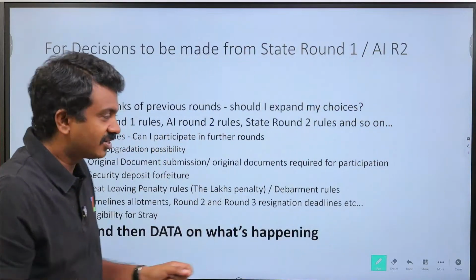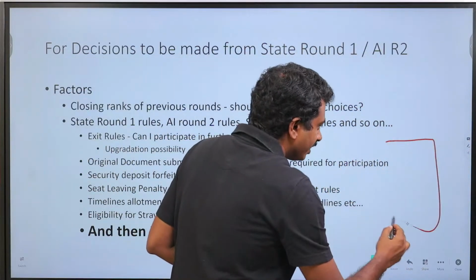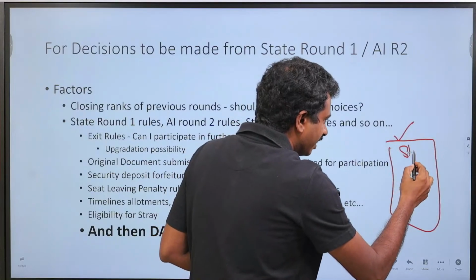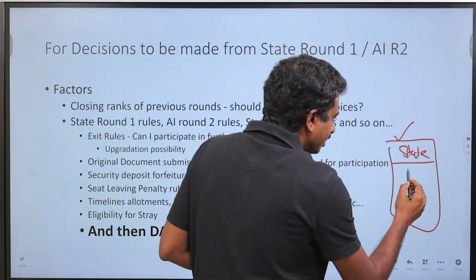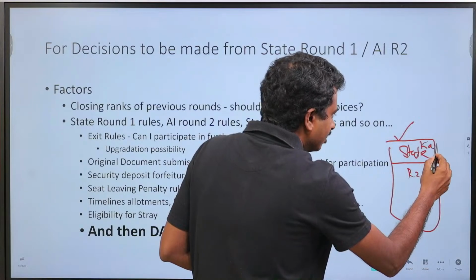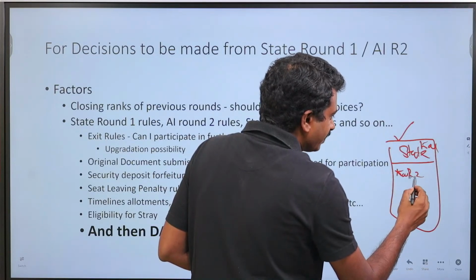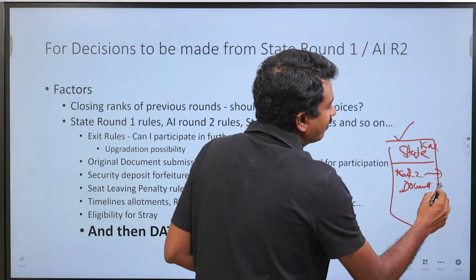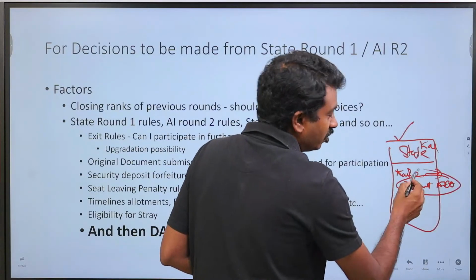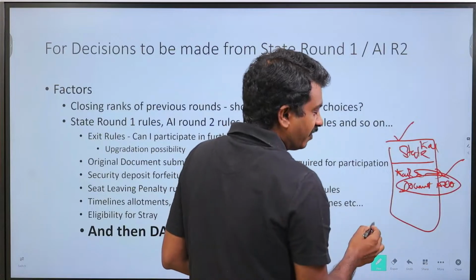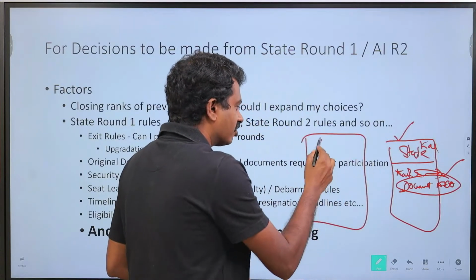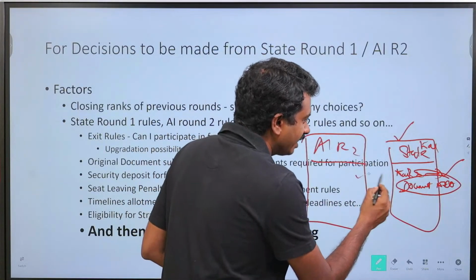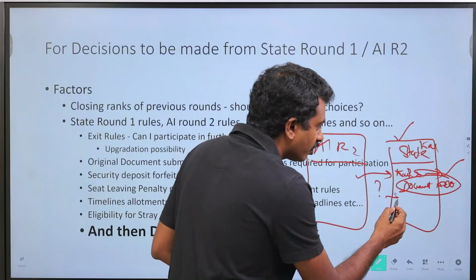So at least on a sheet of paper, after looking at the videos, list down every state. This is my state name, Karnataka, round 2 Karnataka. If I want to participate, my documents have to be with KEA. I have to submit my documents, no other go. Now, given this, I have another sheet which says All India round 2 joined candidates. Can they participate in Karnataka? As of now, not clear.